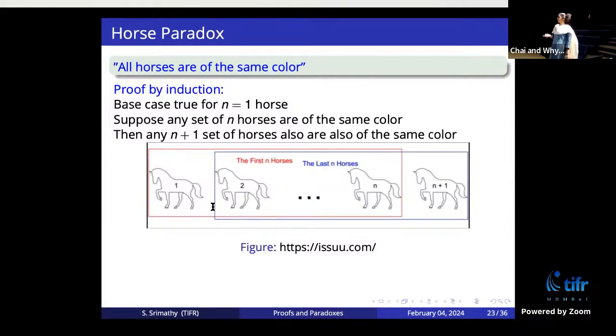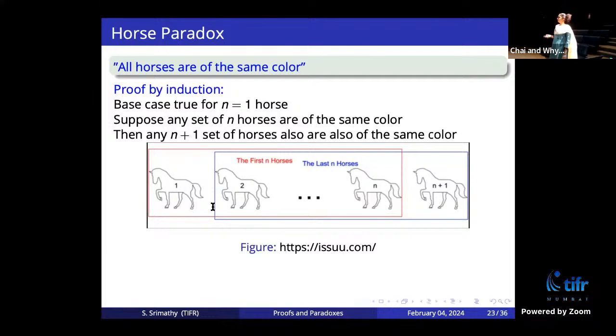You have n plus 1 horses. You have the first n horses in the red box, which are of the same color. The second box, starting from 2 to n plus 1, there are still n of them. They are of the same color. But now this is of the same color as this, and of the same color as this. So all of them are of the same color. So if n of them are of the same color, n plus 1 is of the same color. So by the principle of induction, any set of horses will be of the same color.